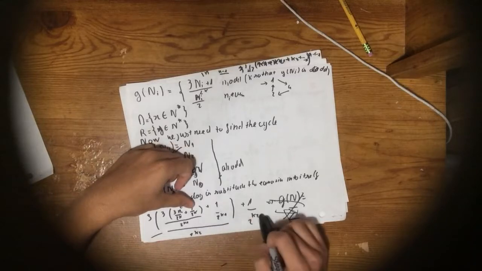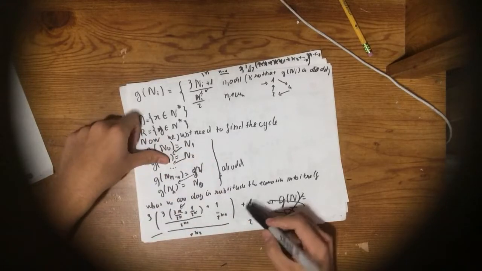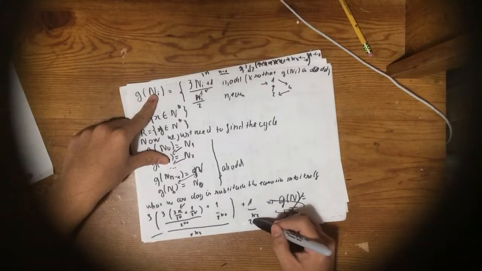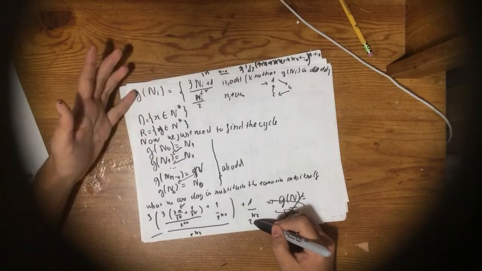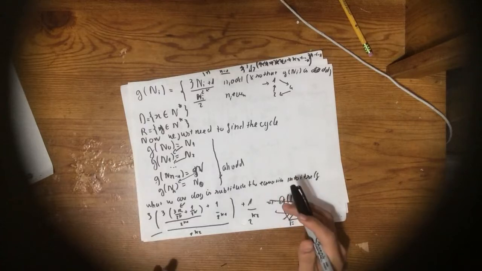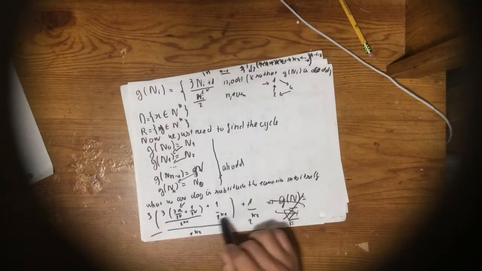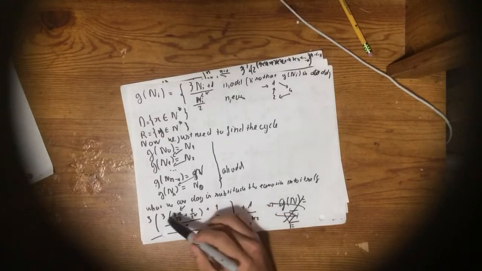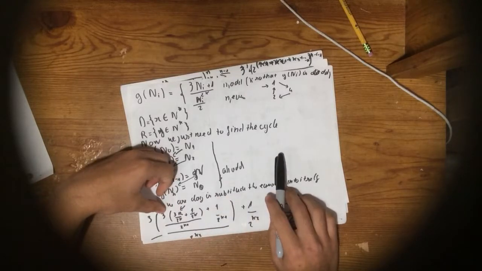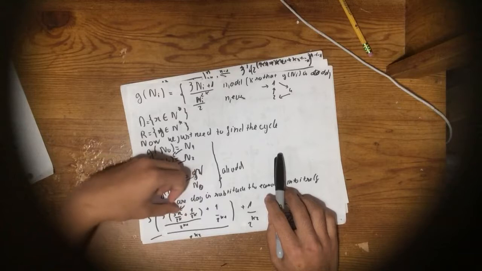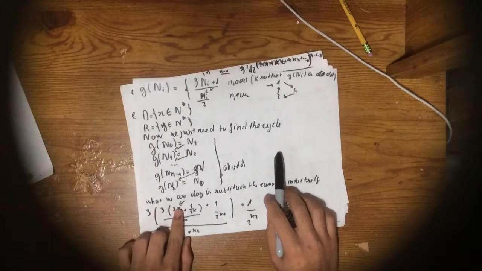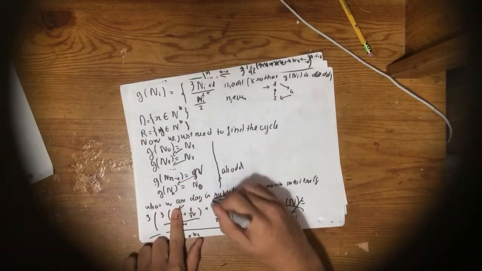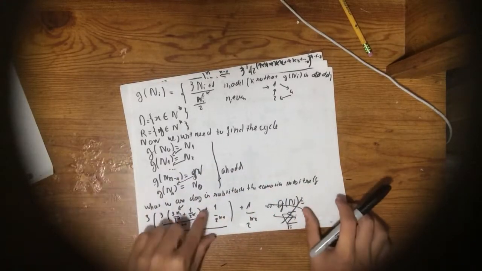So from here we can see that the further outside the 1 over 2 to the k is, the lower its power will be, and the more it goes inside, the more power it will have, right? Also for the 3, in here we have one less 3 already, so the power will be n minus 1.